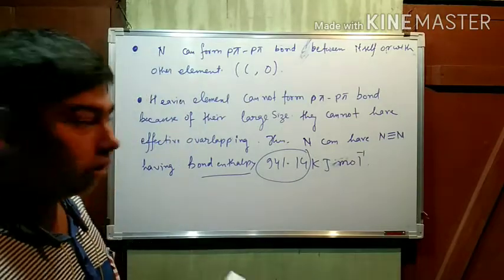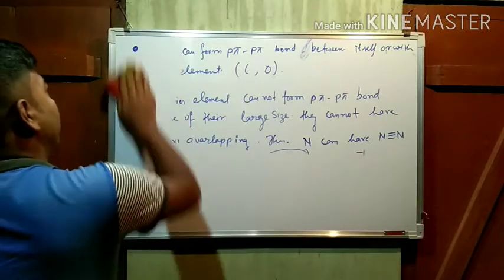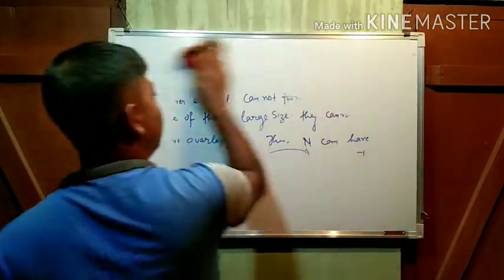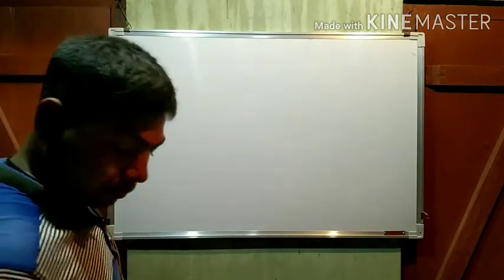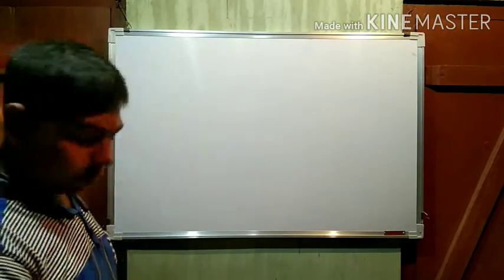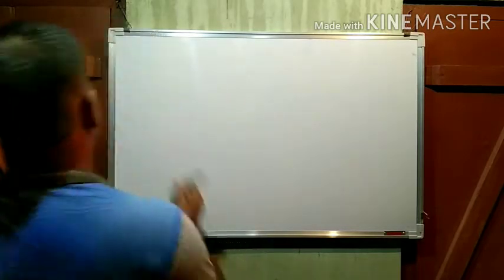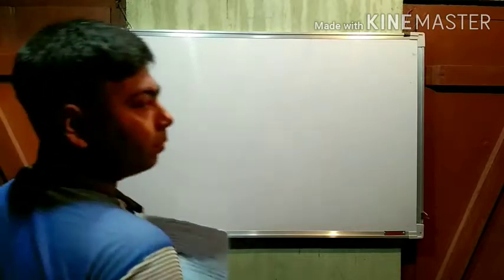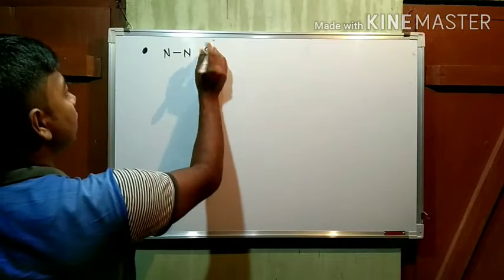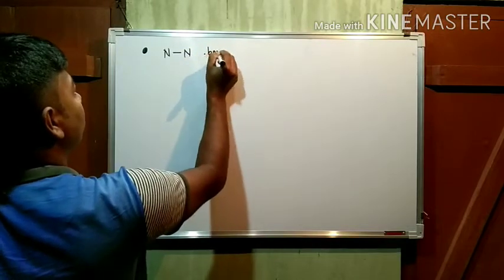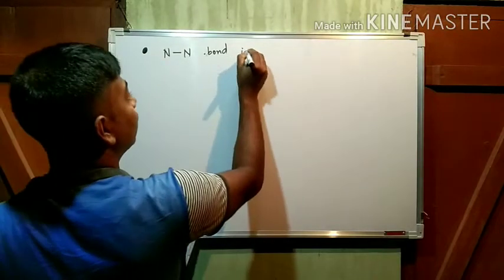Now see the next property. Next property is a very interesting property: nitrogen single bond. Single bond is weaker.